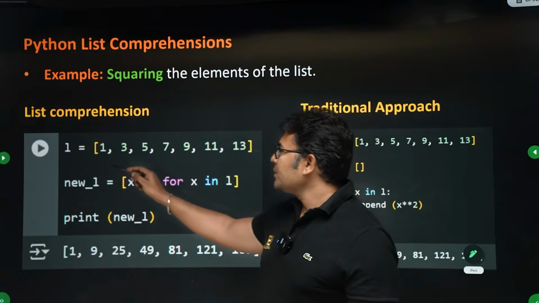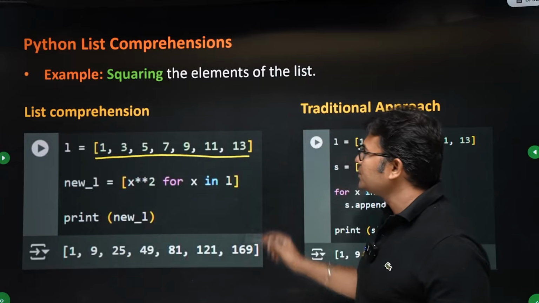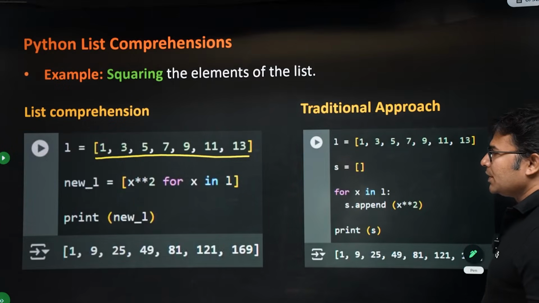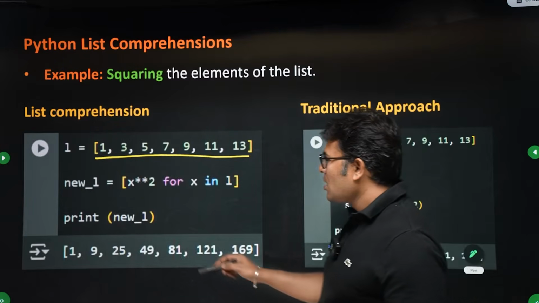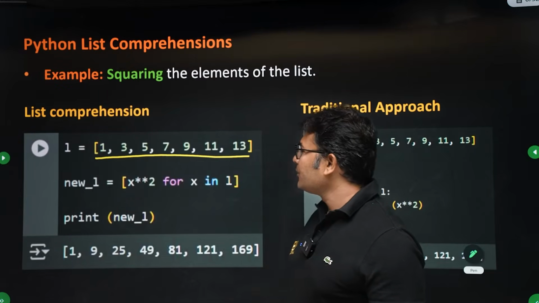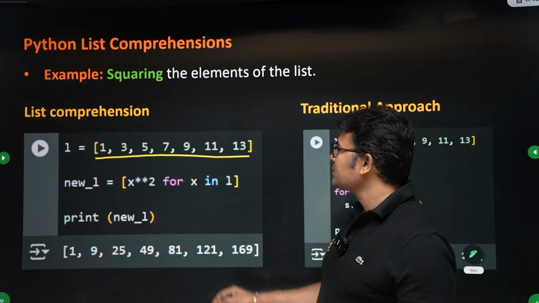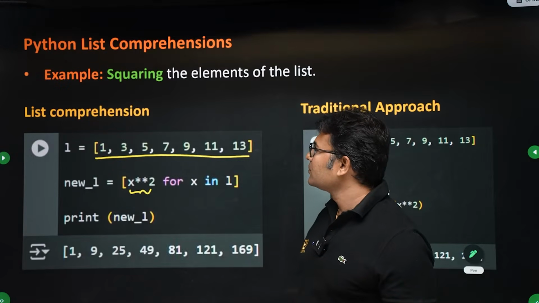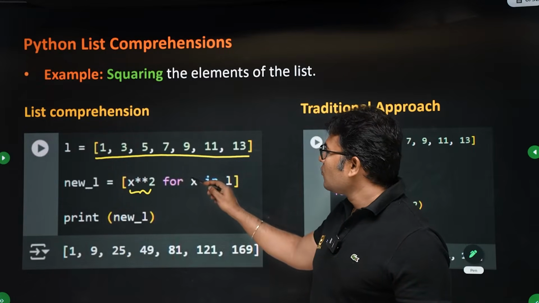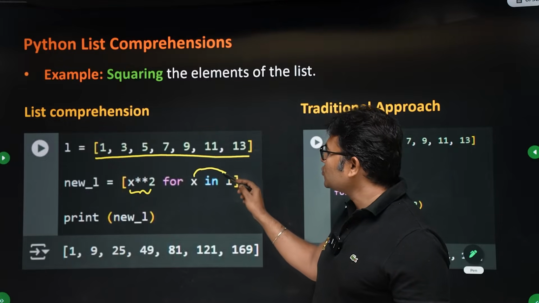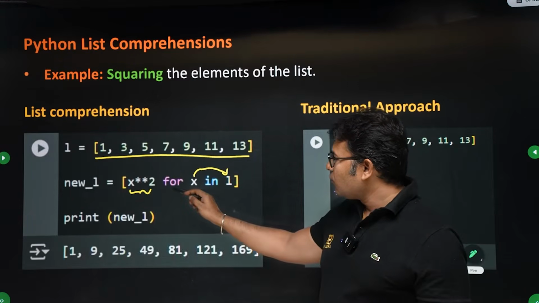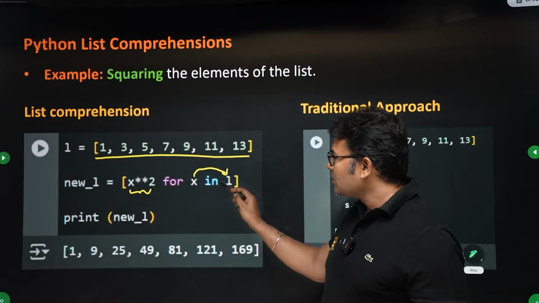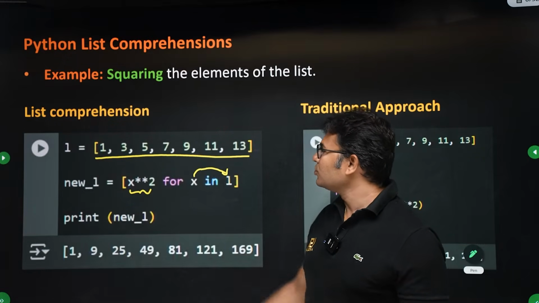See this. Let us say there is a list of numbers, and now I want to square them all. This is the expression for squaring. The expression is written first, then for each x in L. For every x in L, you do x raised to the power of 2.